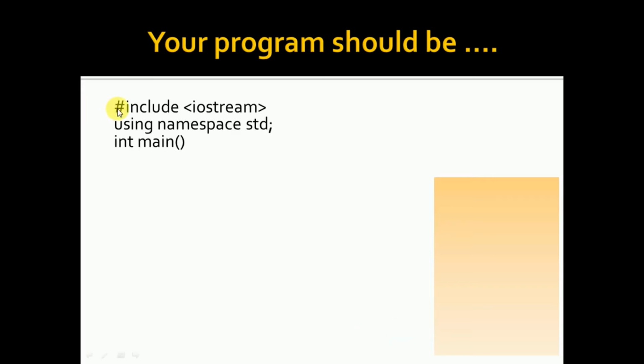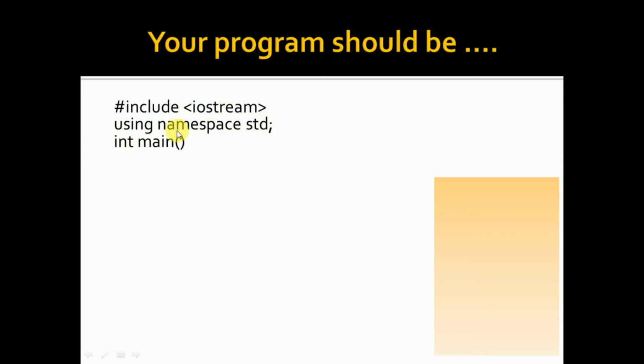Now, your program should be like this. Always there is a header, and now I want something to be included. I have iostream, which means input output stream. What is our input statement? cin. What is our output statement? cout. I am telling the compiler to include cin and cout. Okay, and now you have using namespace std.